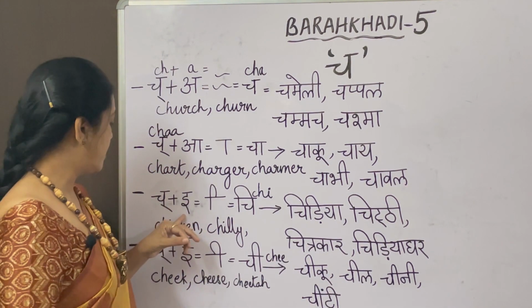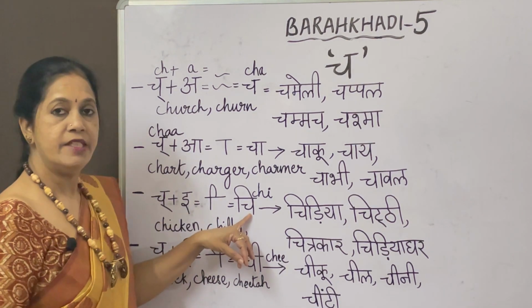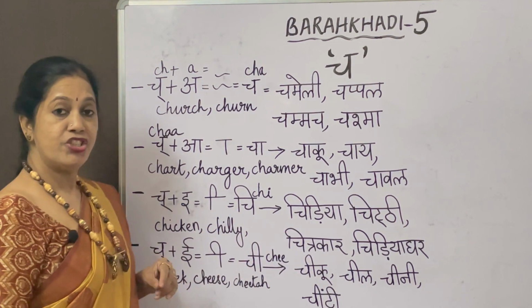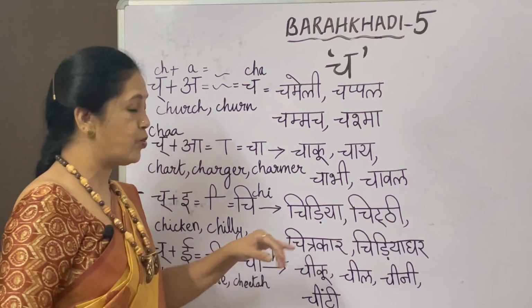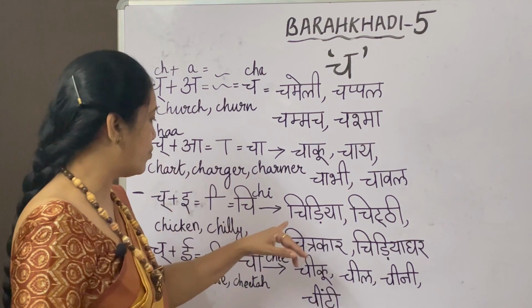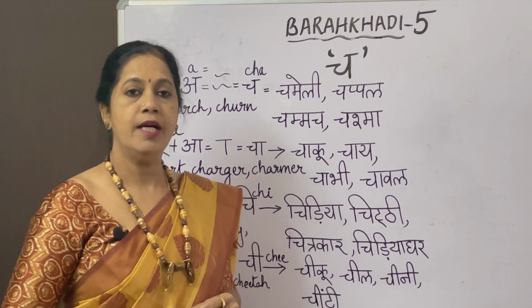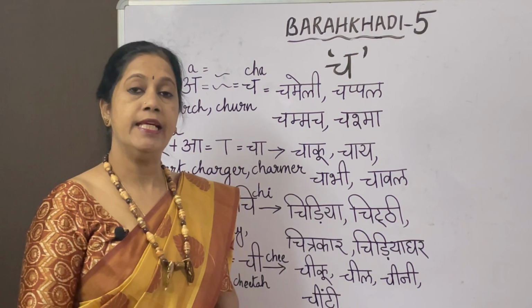Let us go to the next one again. Ch plus I. The symbol is here and the letter is Chi, C-H-I. Words like chicken, chili. So now you know how you have to pronounce these words. Chili, chicken, how short the first letter sounds. In the same way, chidiya. Chidiya, bird. Chitti. Chitti, letter.